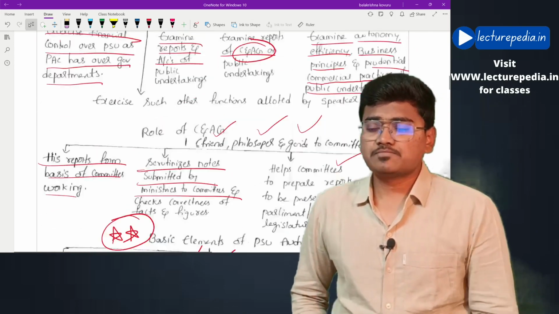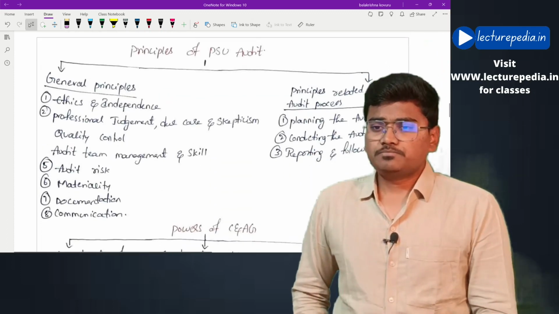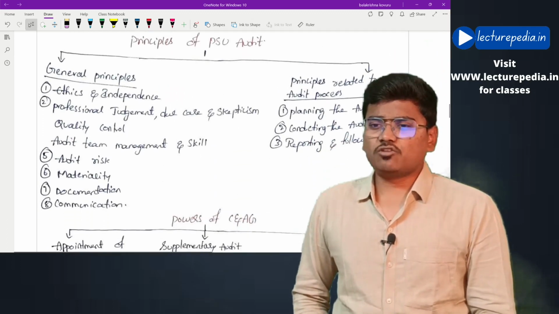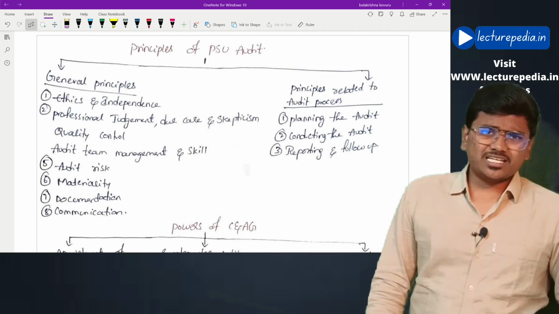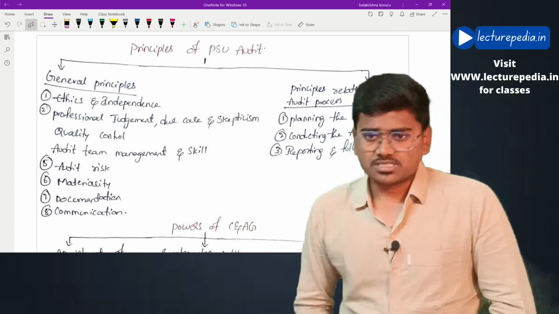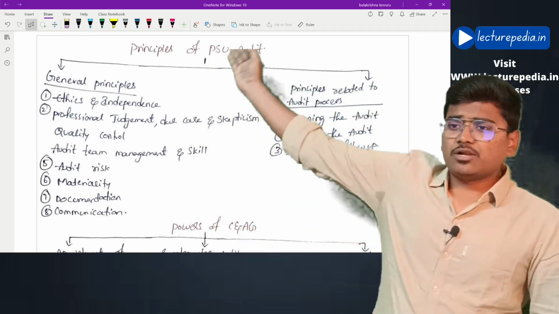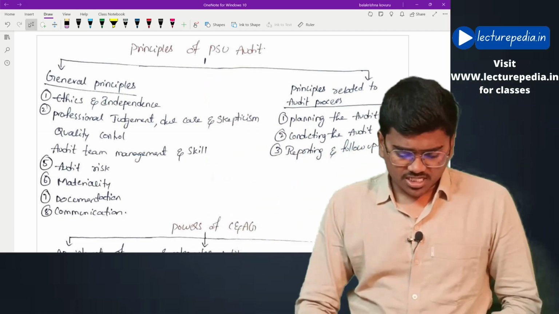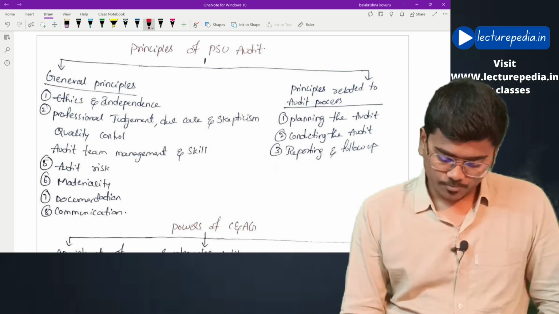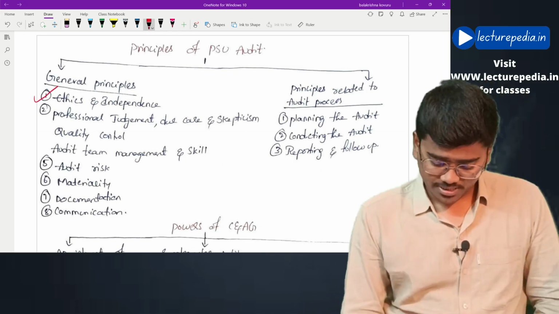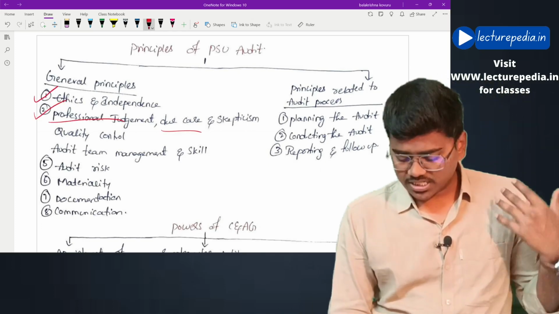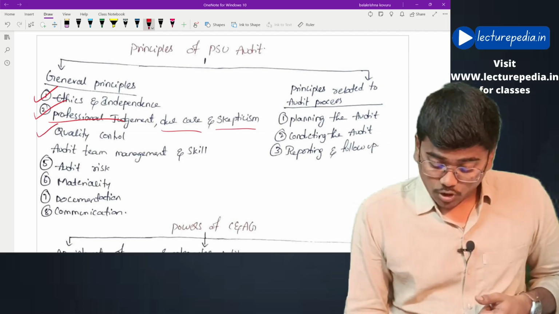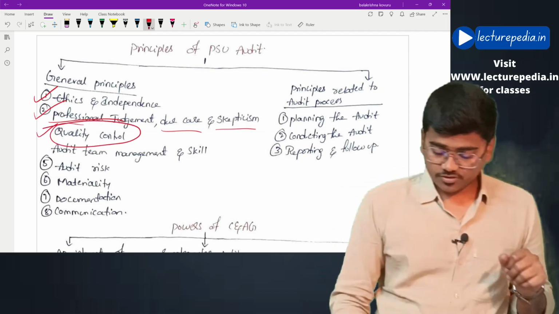Next, coming to principles of PSU audit. Generally, we are having 2 types of principles. One is general principles and another one is principles which are related to audit process. General principles, these principles you already know. Ethics and independence has to be followed by the auditor. Next, professional judgment, due care, skepticism. Okay. Next, quality control has to be maintained in the firm.